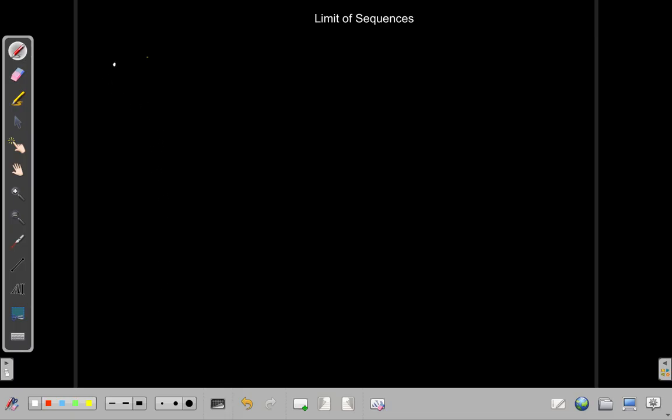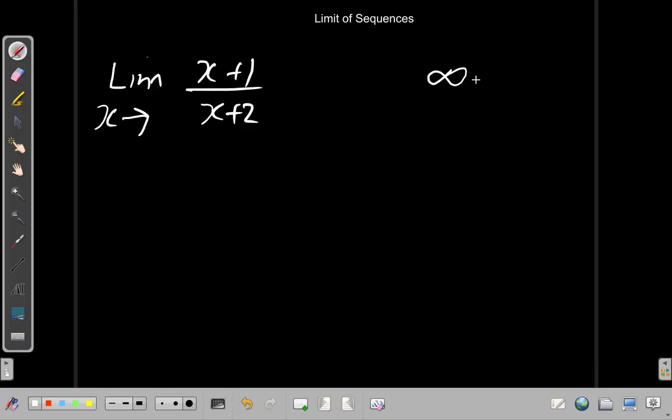Suppose we have the limit as x tends to infinity of, not n, x plus 1 divided by x plus 2. Well, it seems as if as x tends to infinity, we would have infinity plus 1 over infinity plus 2, which in this case the limit would not exist, right?